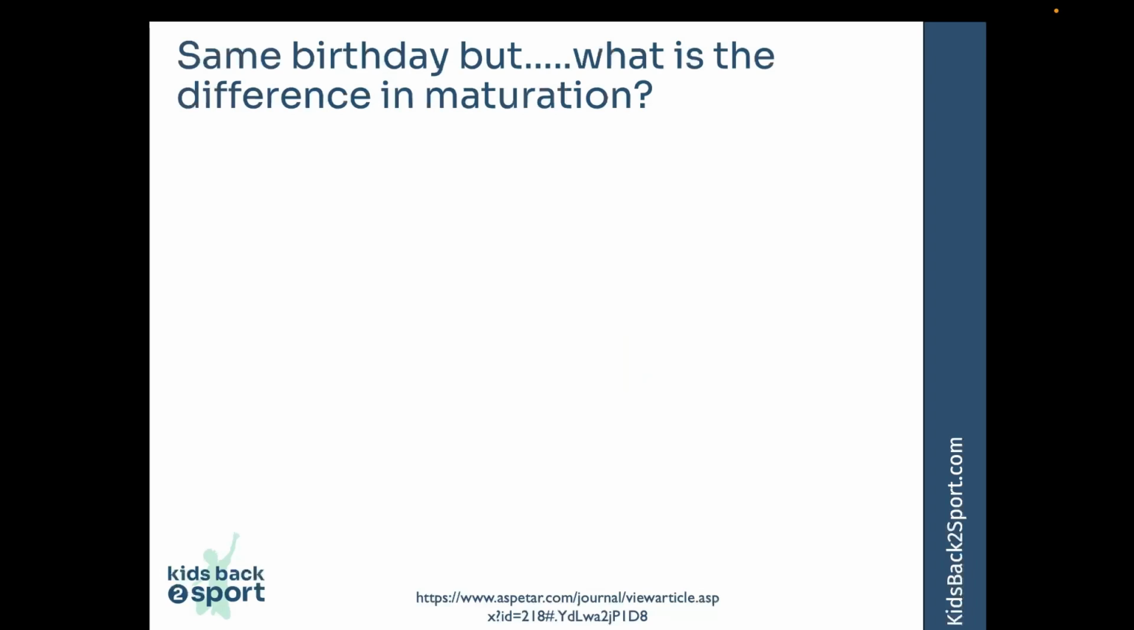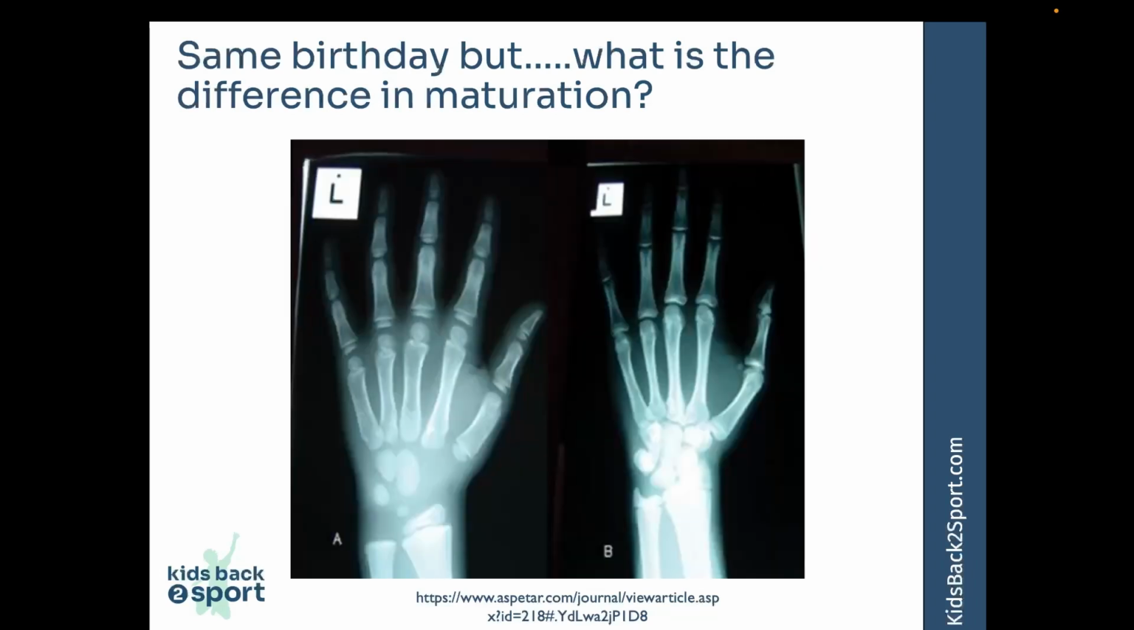There's huge variation in biological age between children who share the same birth date. And in these images, the children are the same age, but as much as 6 years apart in terms of maturation. As clinicians, we need to know their maturation status to support our clinical diagnosis and rehabilitation.